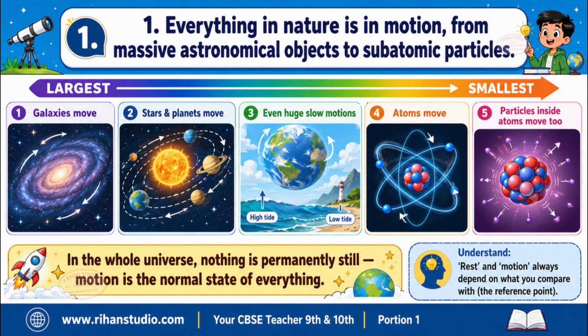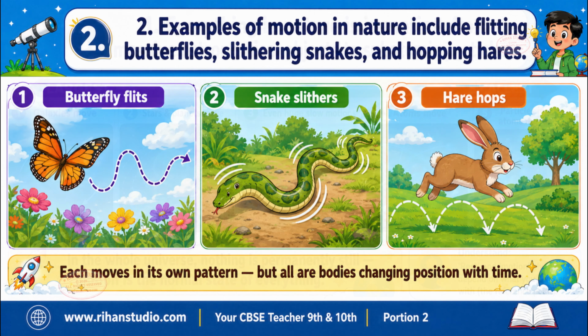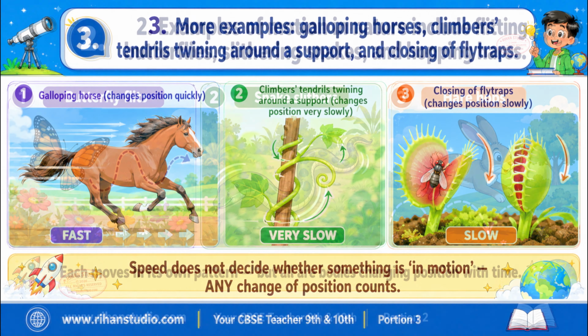Understand this: rest and motion always depend on what you compare with. Examples of motion in nature include flitting butterflies, slithering snakes, and hopping hares. The textbook gives living examples so you can picture motion easily. A butterfly flutters, a snake slides, a hare hops. Each moves in its own pattern, but all are examples of bodies changing position with time.